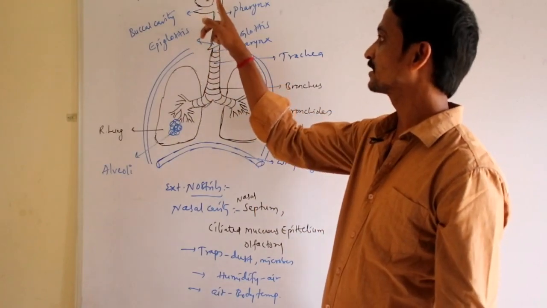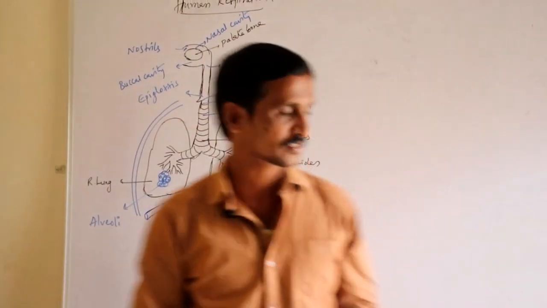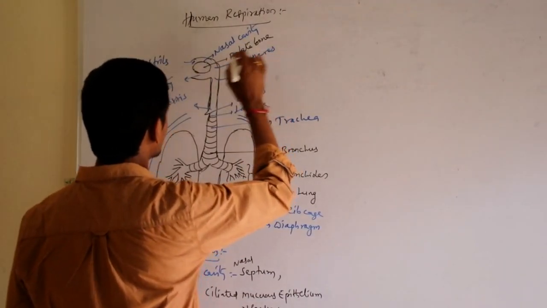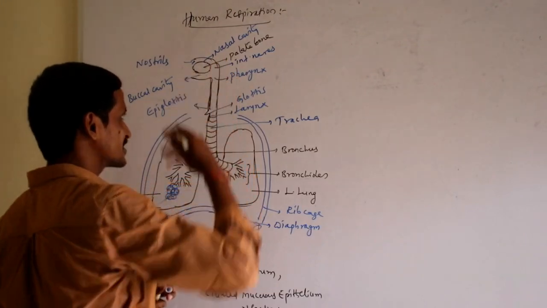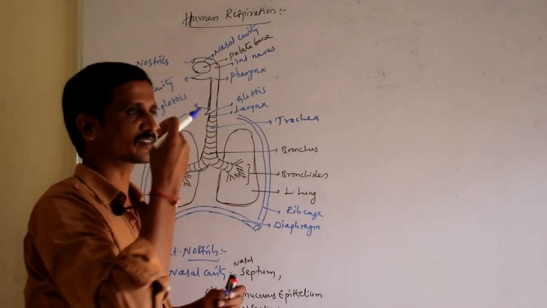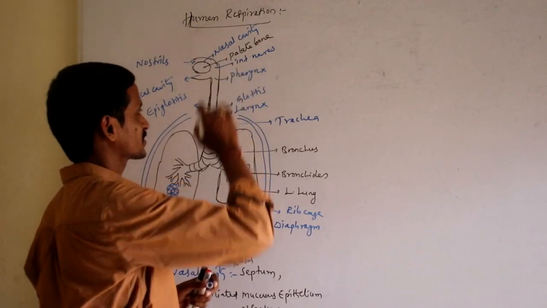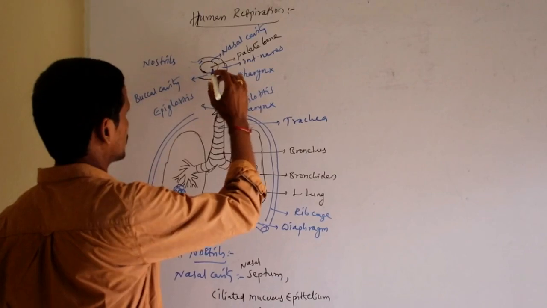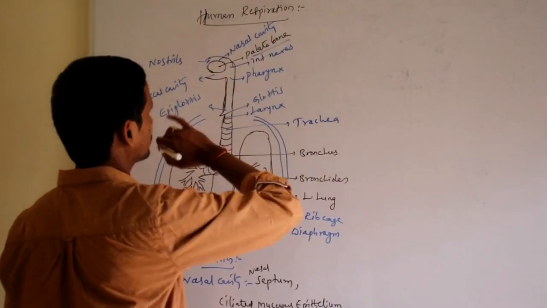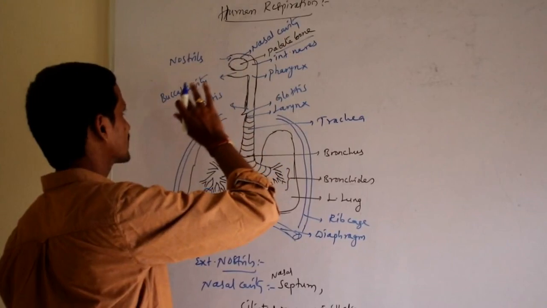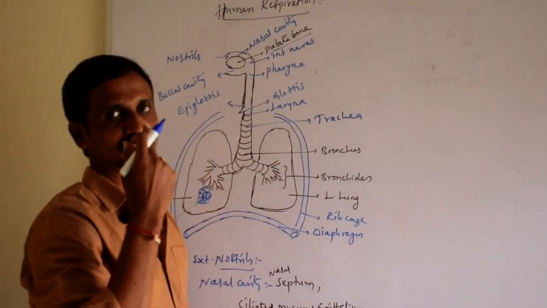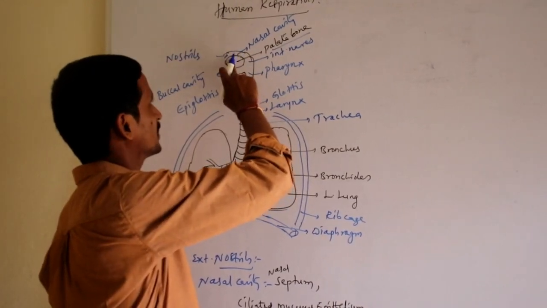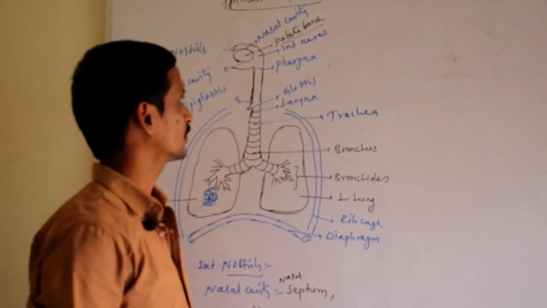Now the air enters the internal nares. Just like the external nostrils, the two openings inside your nasal cavity open into the pharynx, and they are called internal nares. One more point to remember: the palate bone, or bony palate, separates the nasal cavity and the buccal cavity. Nose and mouth are separated by this palate bone.